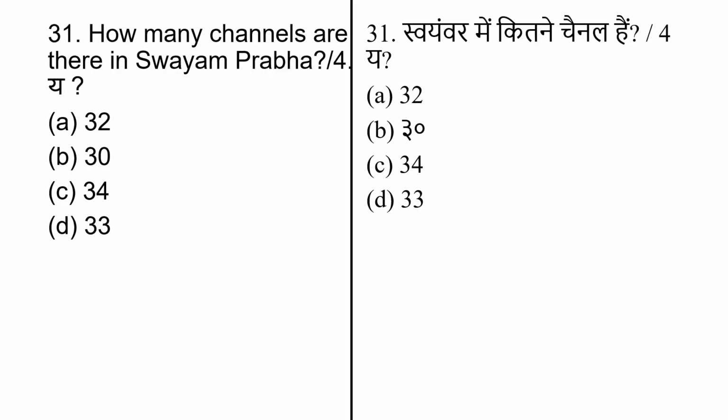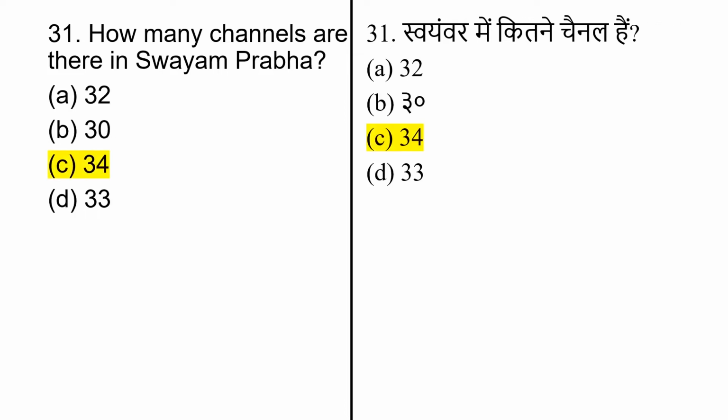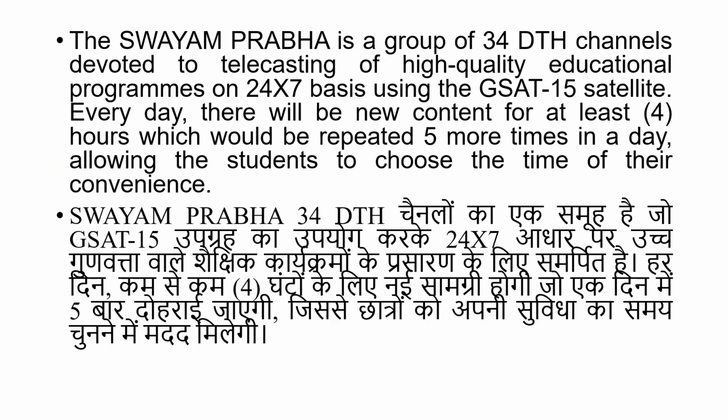How many channels are there in Swayamprabha? And options are 32, 30, 34 and 33. The correct answer is option number C, 34. The Swayamprabha is a group of 34 DTH channels devoted to telecasting of high quality educational program on 24/7 basis using the GSAT-15 satellite. Every day there will be new content for at least 4 hours, which will be repeated 5 more times in a day, allowing the students to choose time of their convenience.